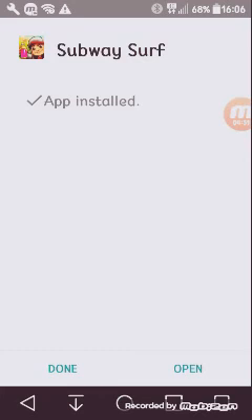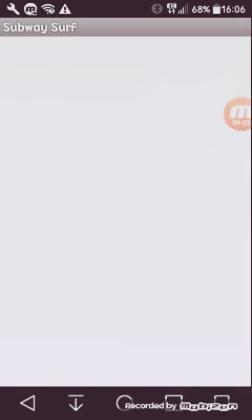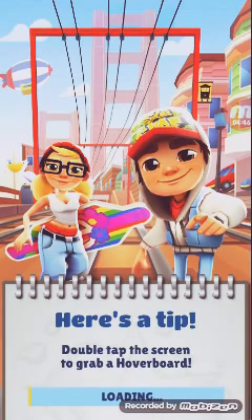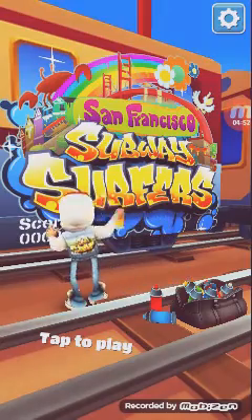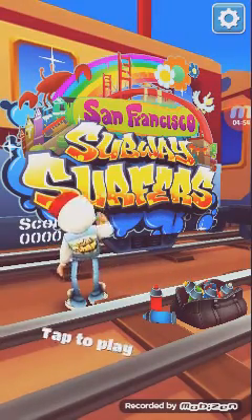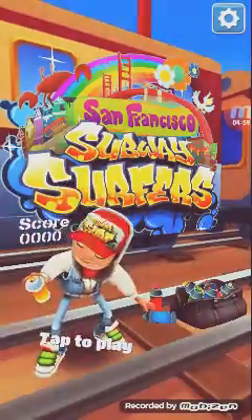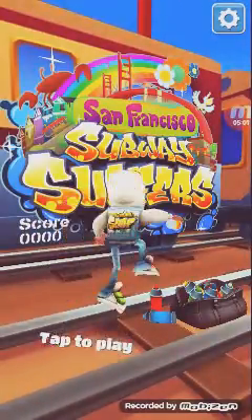We're going to click open, and I will show you proof that this hack is real. This is a real hack, and I have proof. After it loads. Oh wait, I can skip. The hacked version of Subway Surfers is finally loaded, so we just need to complete the tutorial and I'll show you proof that this hack is legit and working.